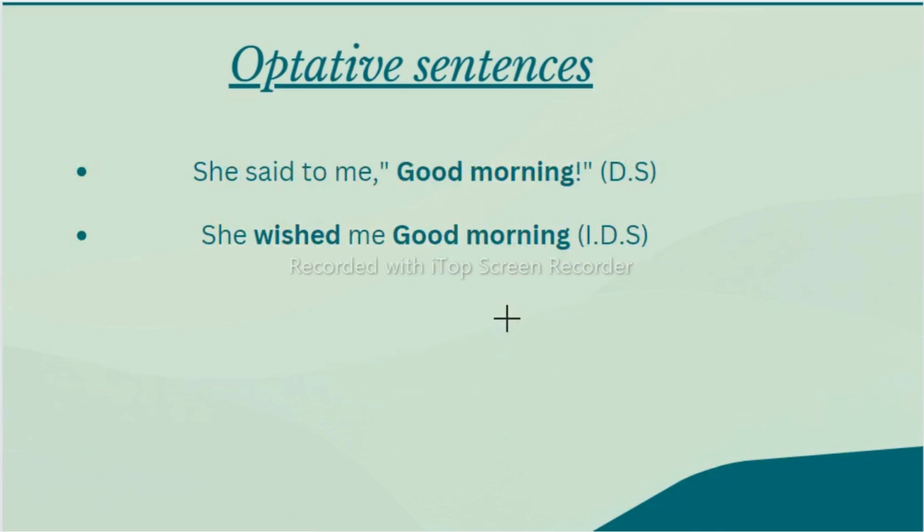If you find good morning, good evening or good night sentences in your optative sentences, how should you do it? She said to me, good night or good morning. So she wished me good morning, she wished me good night, she wished me good evening.